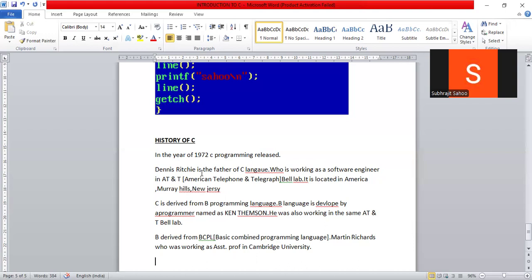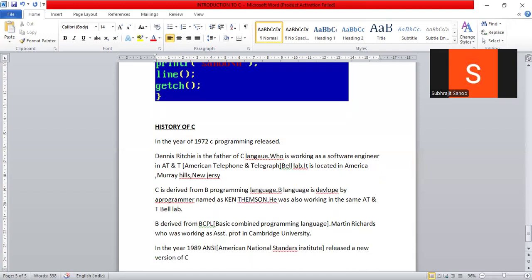Sir, what happened in the year 1989? A corporation called ANSI released a new version of C. What is the full form of ANSI? American National Standards Institute, right? They released a new version of C.